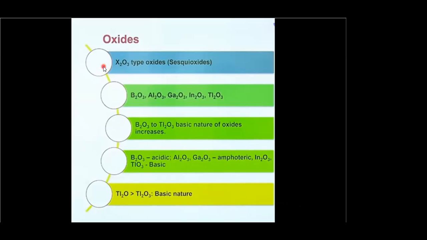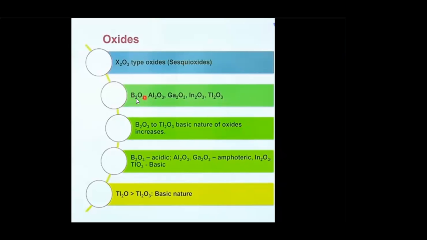The type of oxide we observe for the boron family members is of the type X2O3. It is known as sesquioxide, because per element it is 1.5 oxygen. That's why it is called sesquioxide. So boron will form the oxide of the type B2O3, aluminum Al2O3, gallium Ga2O3, indium In2O3, and thallium Tl2O3. So this is the type of oxides they exhibit.